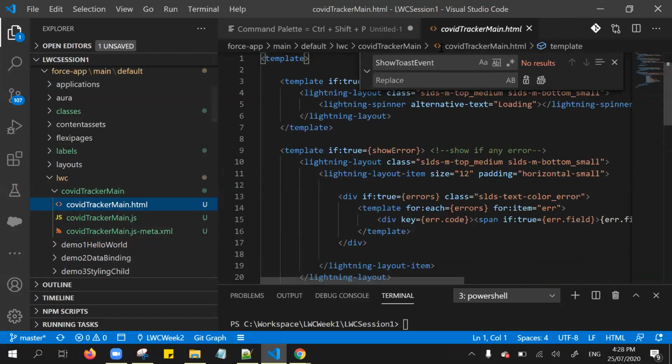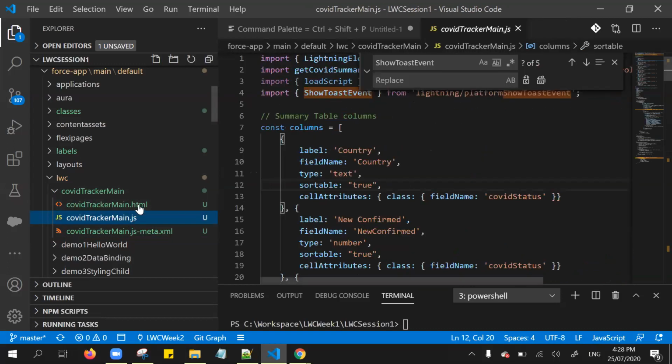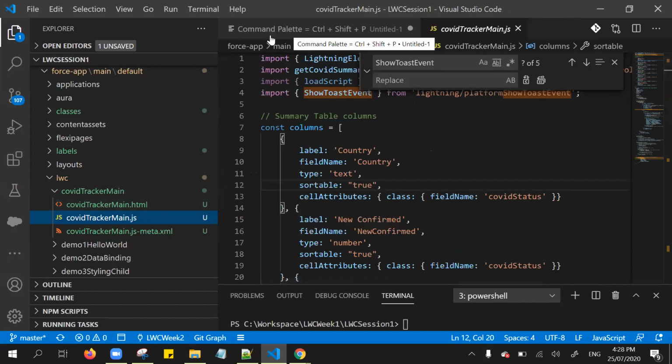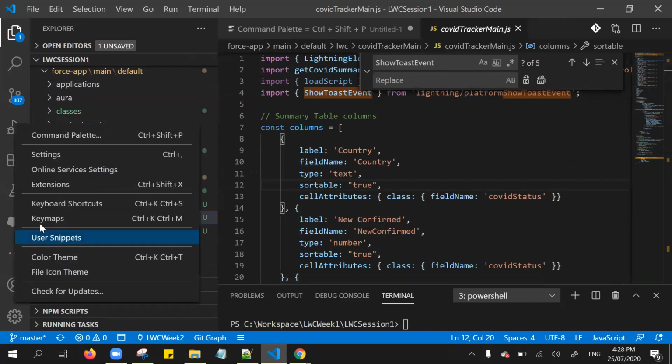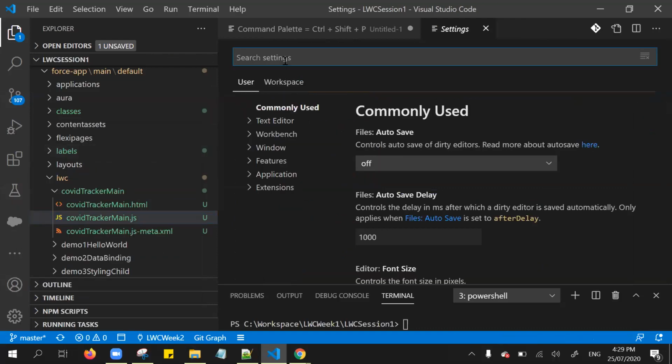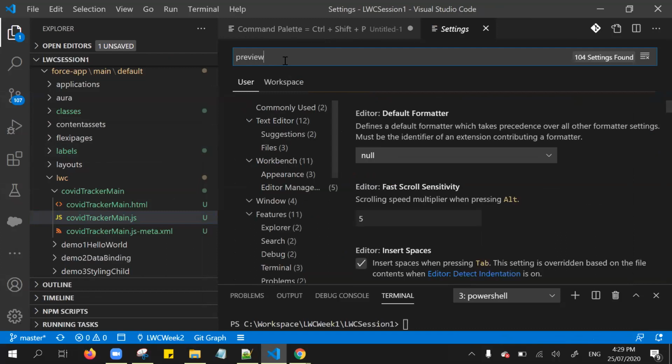In order to enforce opening each file in a separate tab, it's sometimes not enabled by default. For that we need to go to the settings, either use the shortcut key Control plus comma, or go to the gear icon and click settings, and from the search settings, type preview.